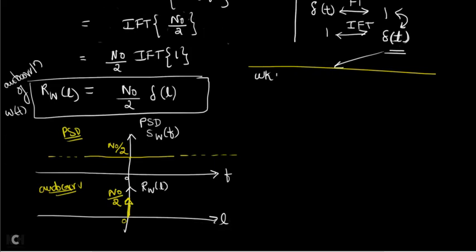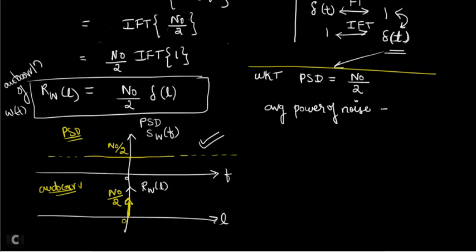We know that power spectral density is given by N0 by 2, and its diagram looks like this. Now we need to find the average power of the noise. Remember always, the formula for the average power of the noise is nothing but RW of 0.